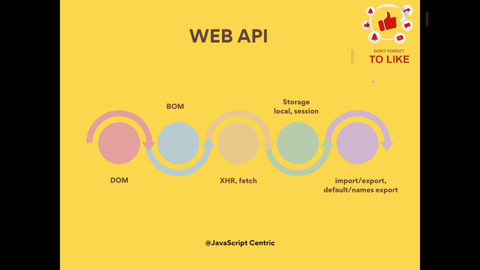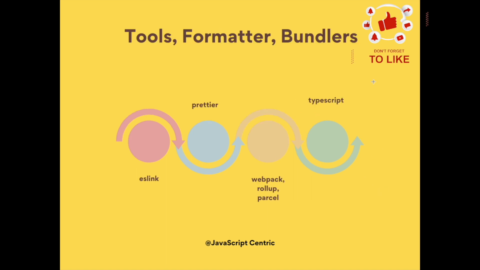The second last topic is web APIs, where you can learn about the DOM, document object model, and the browser object model, and then fetch APIs, how the fetch API works, and storage, like local storage and session storage, you should know about. In the last you can cover tools and formatters like ESLint. Then the Prettier formatter, and webpack, and TypeScript, how you can use TypeScript, what is TypeScript and how it is different from JavaScript. So these are the topics you can cover.